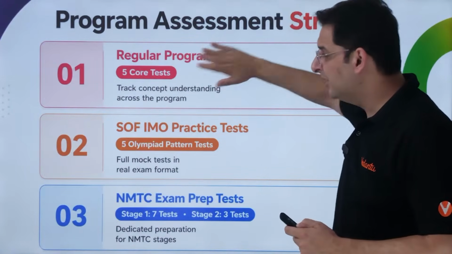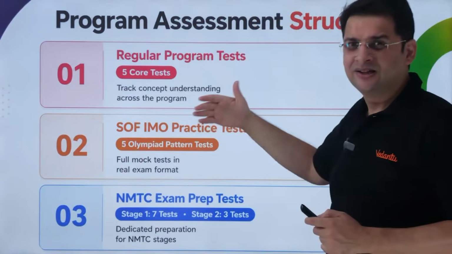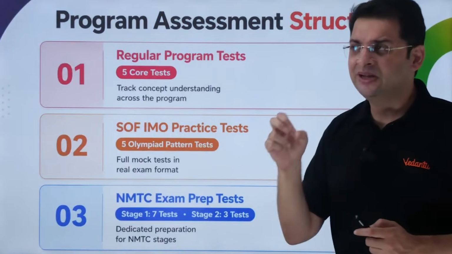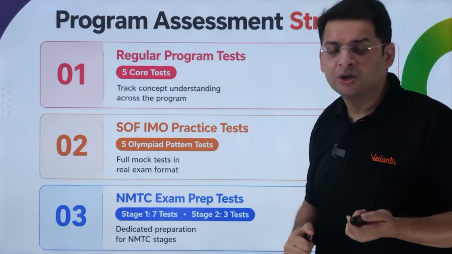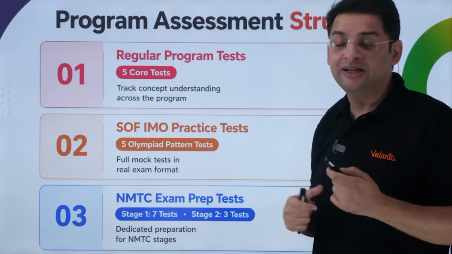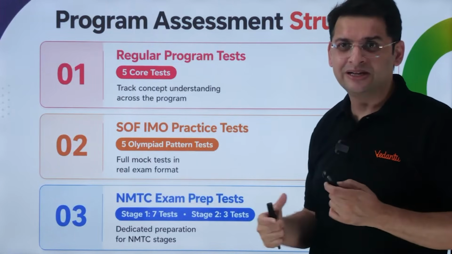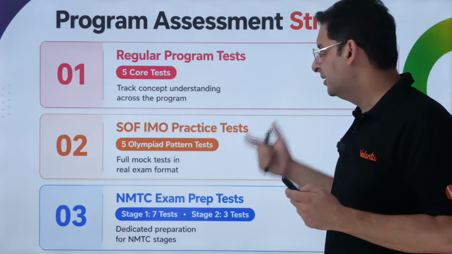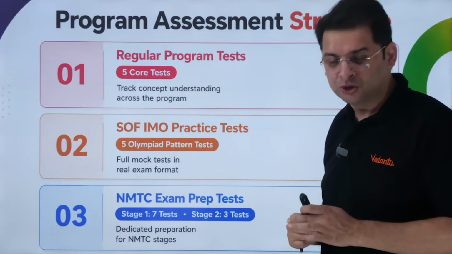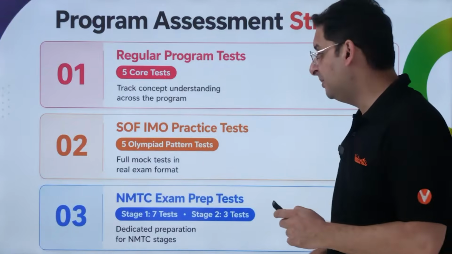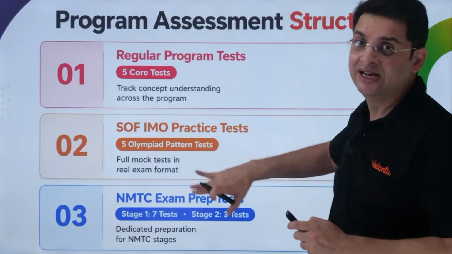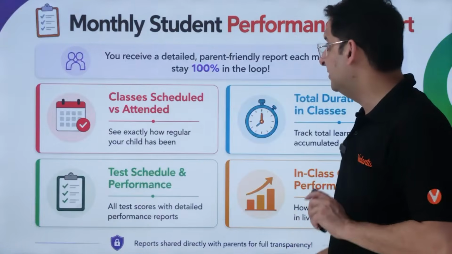Now, program assessment structure. So there is the regular test which happens. Plus, we know that at this stage, particularly when the students are in grade 3 and 4, there aren't a lot of math contests which get conducted. So SOF is a very common contest. So again, we organize, we also make them prepare for the SOF test, and also grade 5th onwards, we make them prepare for the NMTC test. This is in addition to the normal classes which happen.